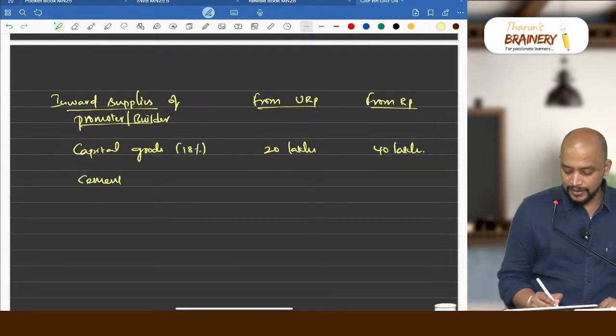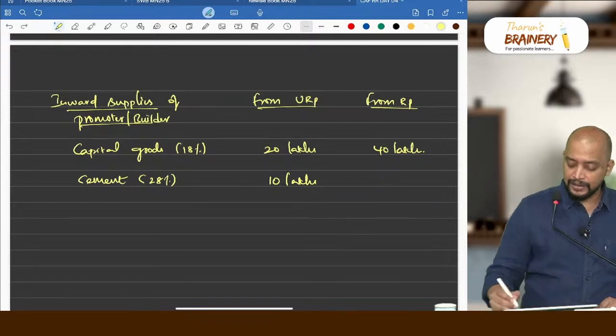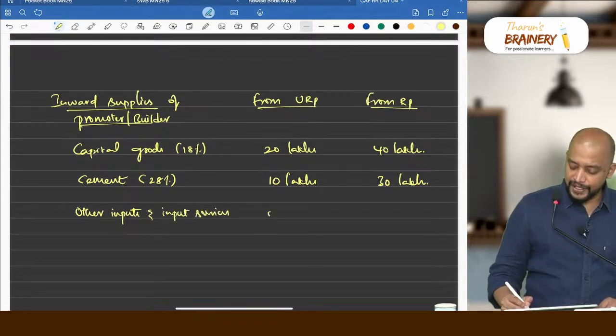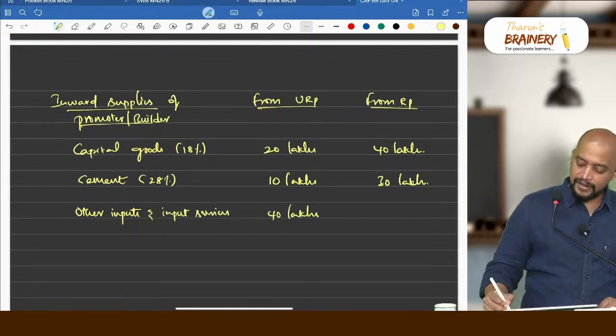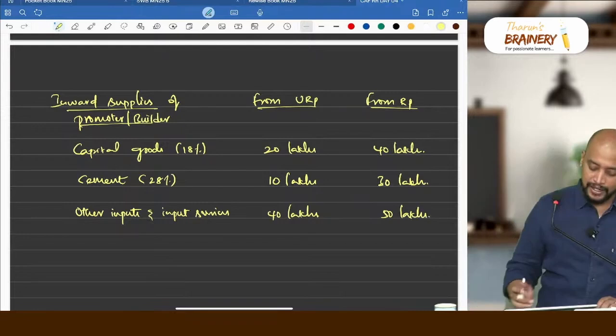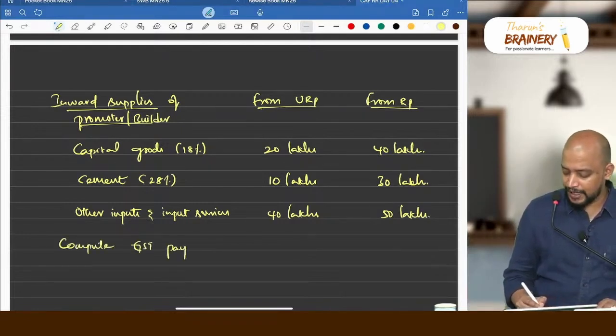Then cement purchased from unregistered person 10 lakhs, from registered person 30 lakhs. Then we have other inputs and input services, from registered person 40 lakhs and from unregistered person 50 lakhs. So registered is 50, unregistered is 40. Now we need to compute GST payable under section 9 subsection 4.